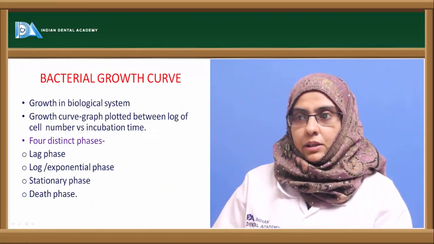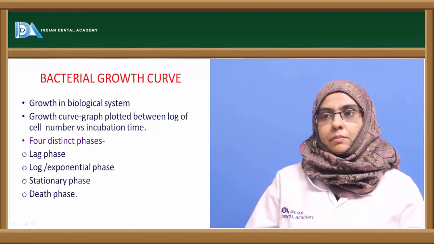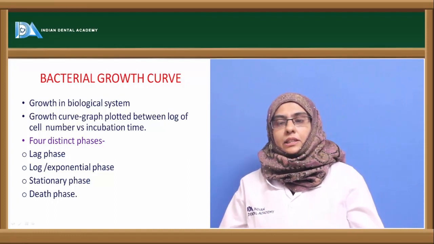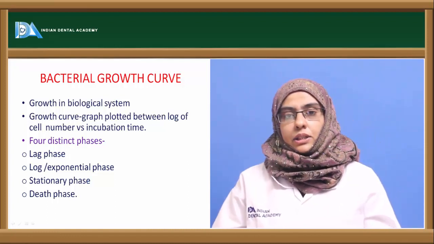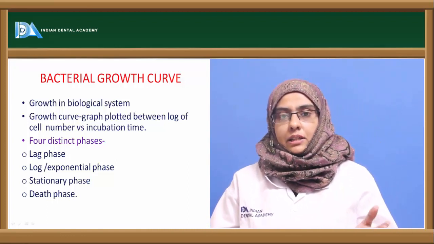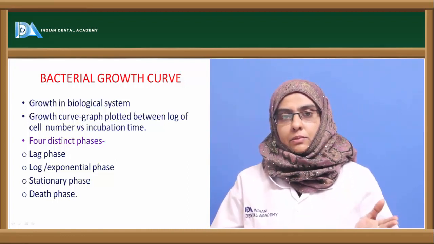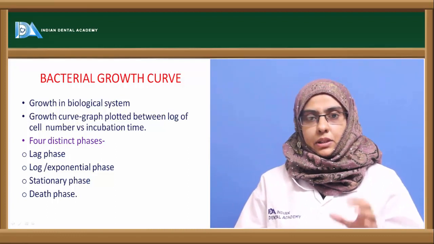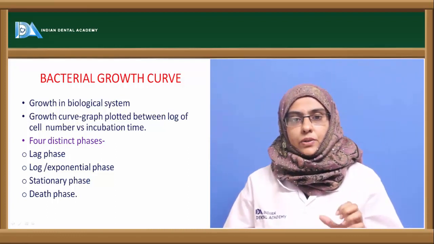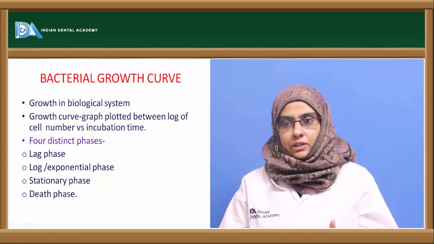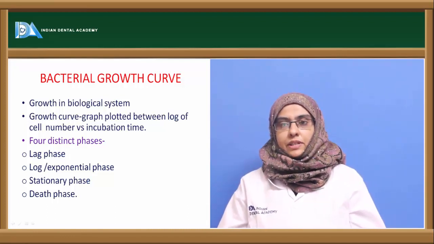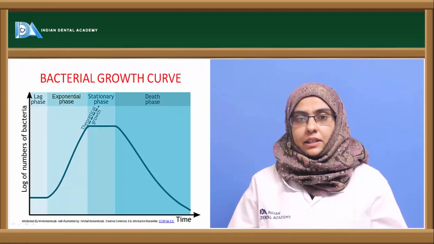Now coming to the other important topic here, the bacterial growth curve. As already discussed, bacteria usually divide by geometric progression, and a growth curve is obtained when the number of organisms growing is plotted against time. So a growth curve is formed that helps us to know the 4 phases of bacteria. One is called the lag phase, the other one is the log phase or exponential phase, then the stationary phase, and the death phase.